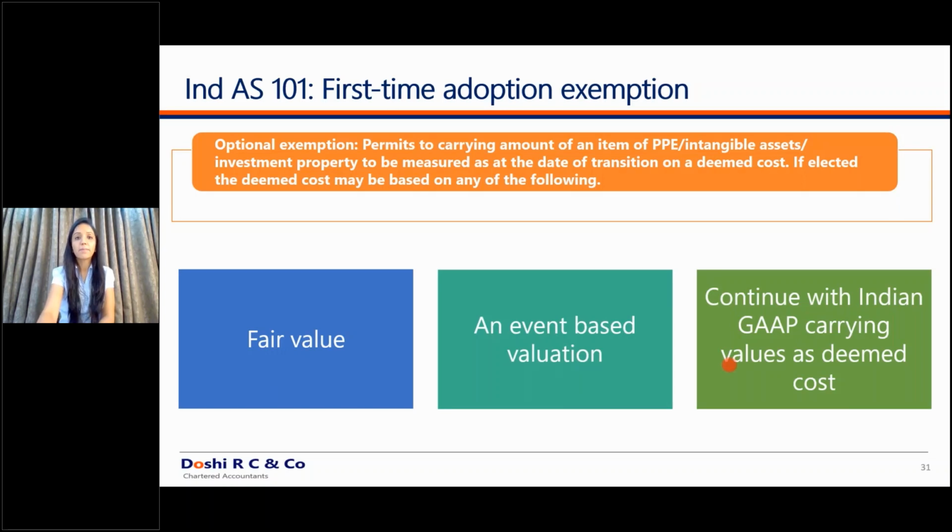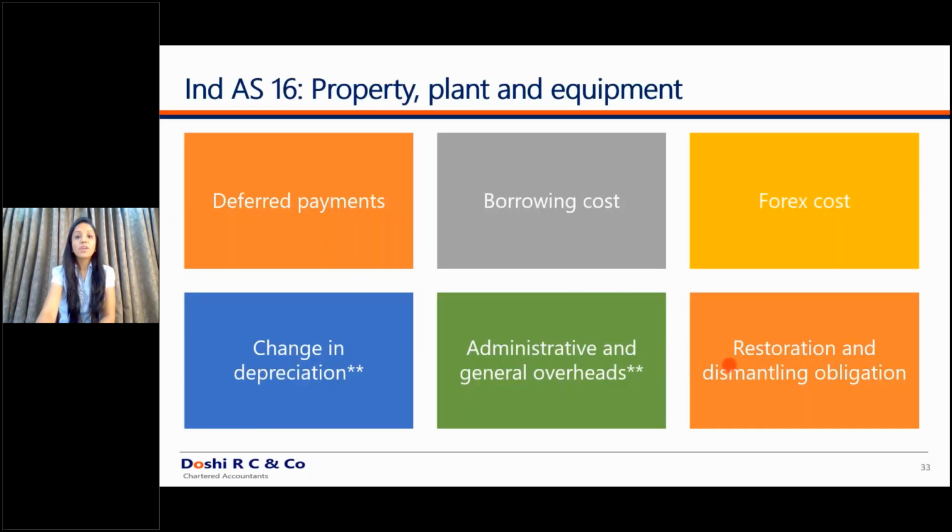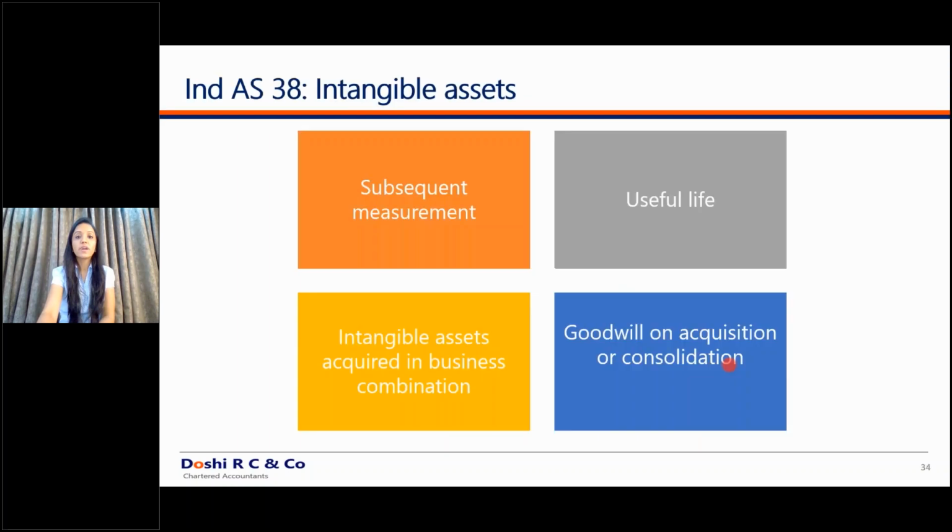What are the disclosure differences required under these standards? The disclosure requirements are the same under the Indian GAAP and Ind AS. That is, you give a schedule on the property, plant and equipment and intangible assets. But for investment properties, you have a separate requirement. You have to show the opening value, add additions, less deletions, gross block and the accumulated depreciation.